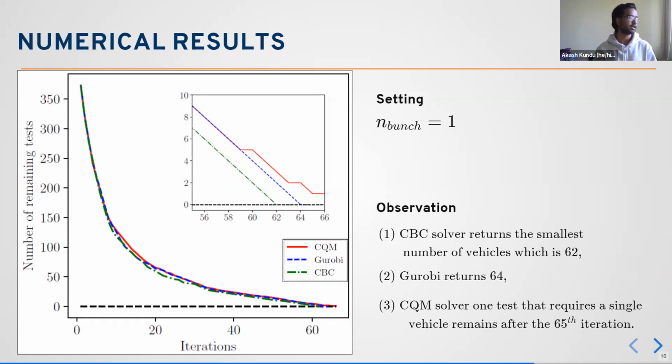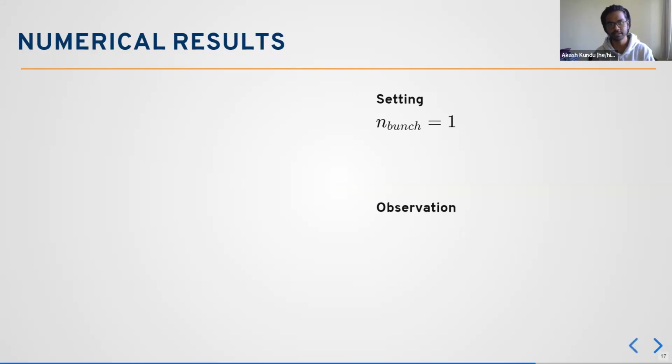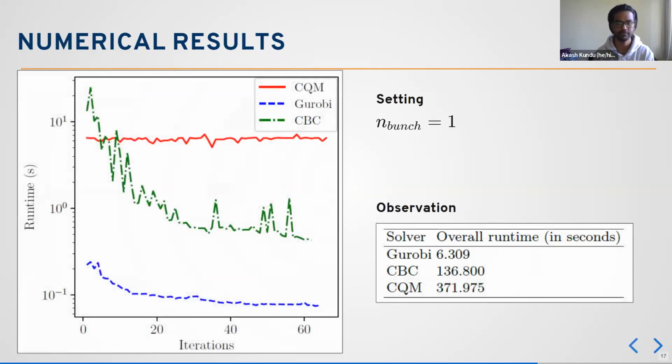But the problem is that the sequence solver couldn't find that one car that could solve this particular one test that was remaining. So we just infer that probably 66 cars will be enough for the sequence solver to satisfy all the tests.